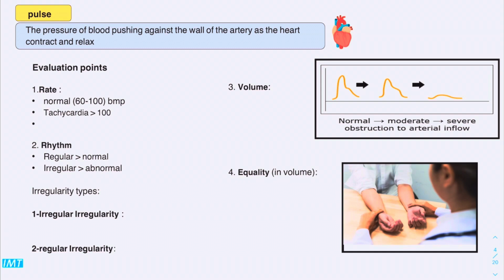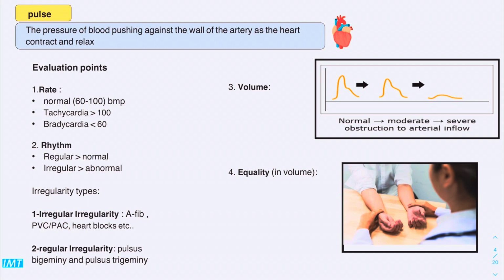If it's more than that, it's called tachycardia. If it's less than that, it's called bradycardia. Next is the rhythm. Rhythm should be regular. Okay, if it's irregular, that means abnormal rhythm. Irregularity types: first of all, we have irregular irregularity and we have regular irregularity. There are common diseases for irregular irregularity, for example, atrial fibrillation, premature atrial contraction or premature ventricular contraction. Heart blocks are also common with irregular irregularity pulse. Next, regular irregularity, for example, in pulsus bigeminy or pulsus trigeminy.